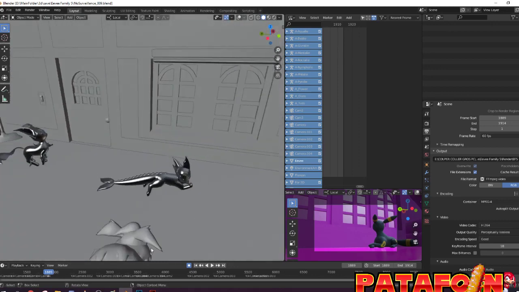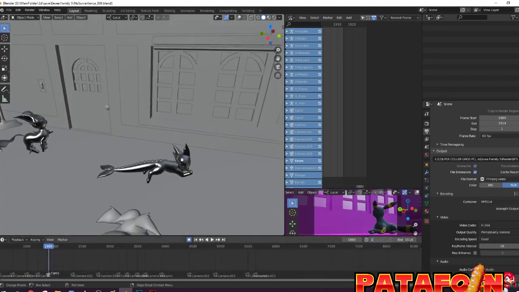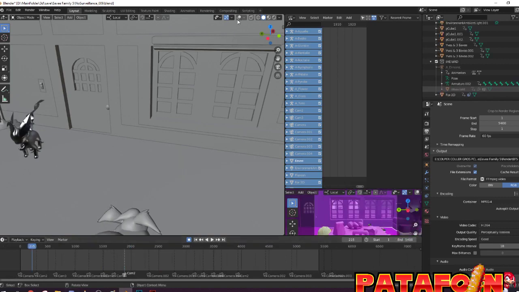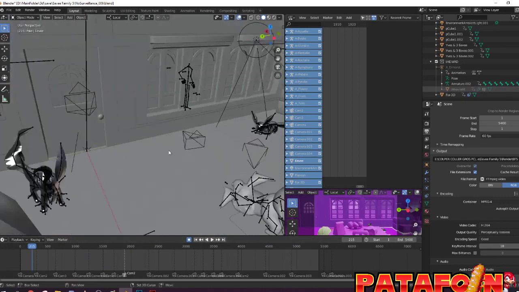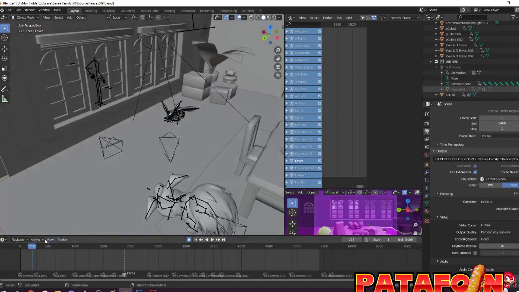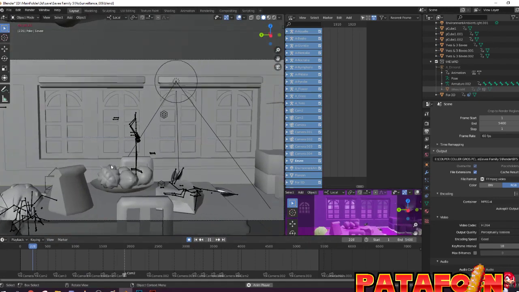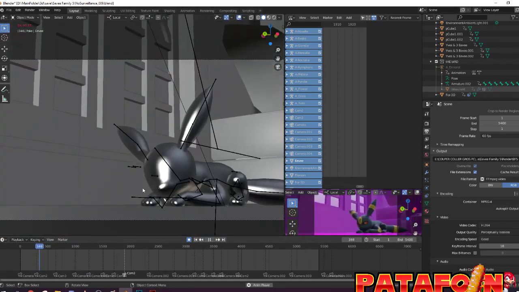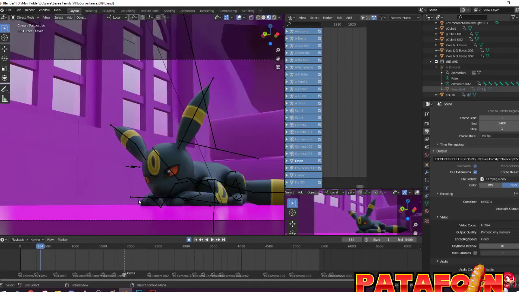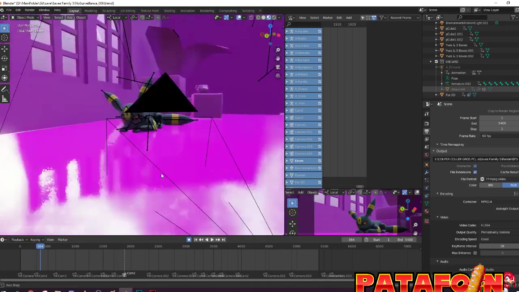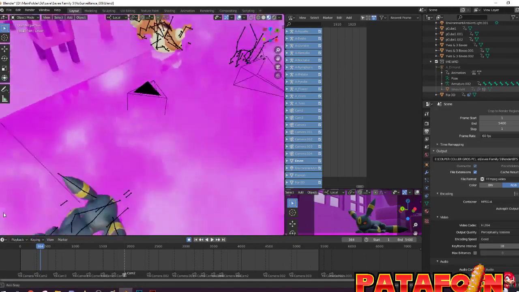So what I can tell about this episode, like always for all of the 3D animations, there are a lot of elements to talk about. So for example, you have a lot of different cameras, which switch depending on the moment. So here we have the view of Umbreon, the camera is at floor level.